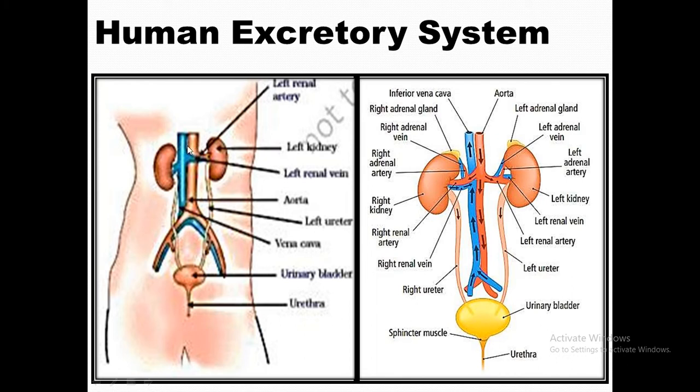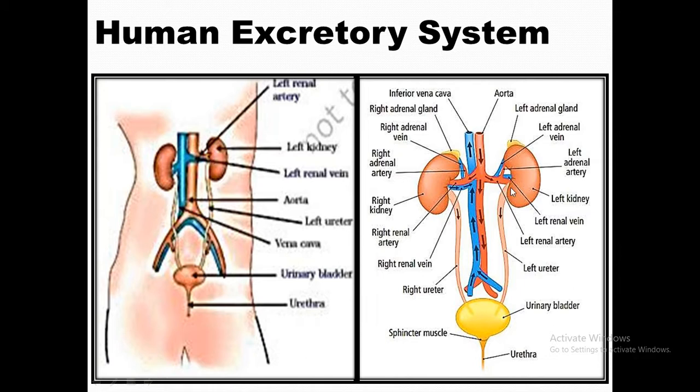So this is the renal artery and this is the renal vein. Both of these are connected with the kidneys and the internal blood vessels in the kidney, which have got the ducts and capillaries, so they are the renal blood vessels.